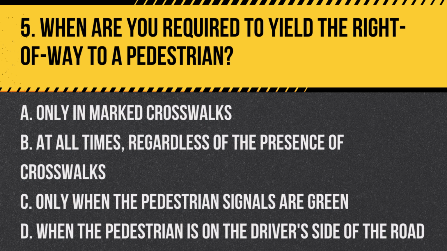Question 5. When are you required to yield the right-of-way to a pedestrian? A. Only in marked crosswalks. B. At all times, regardless of the presence of crosswalks. C. Only when the pedestrian signals are green. D. When the pedestrian is on the driver's side of the road. Answer: B. At all times, regardless of the presence of crosswalks. Drivers are required to yield the right-of-way to pedestrians at all times.